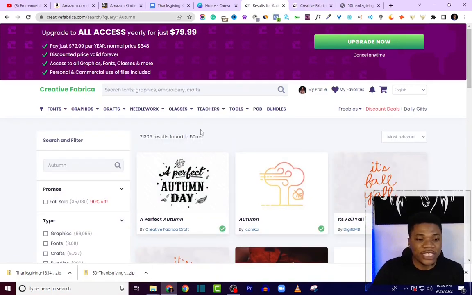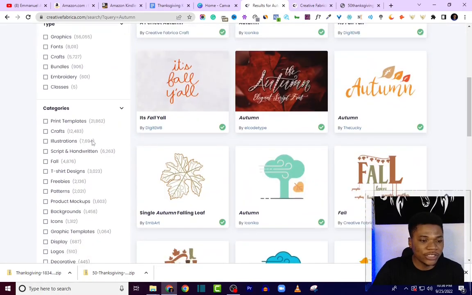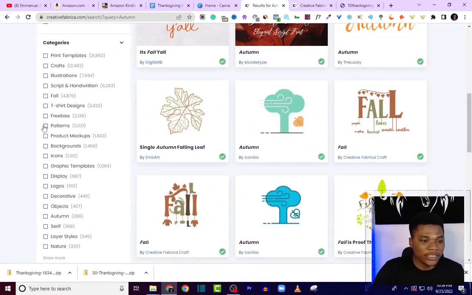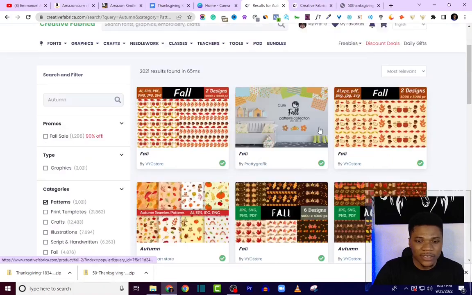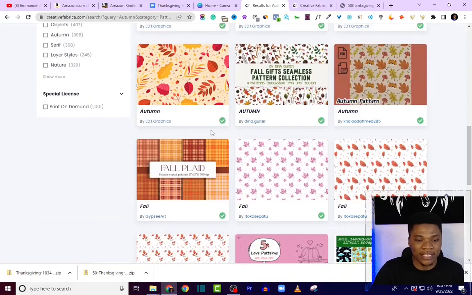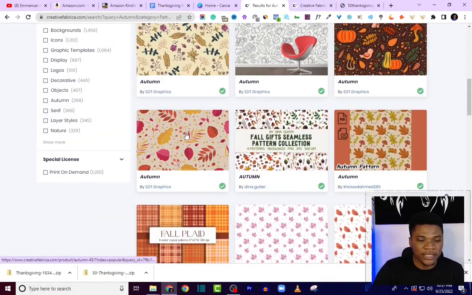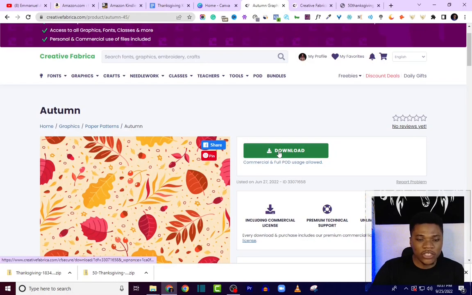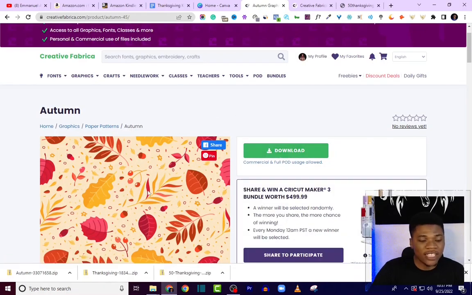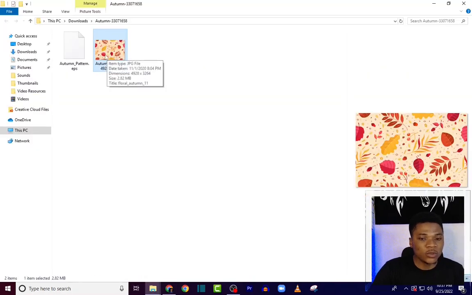Again, I'm going to filter these results by categories. So I'm going to look for patterns here. You can see we have patterns here. I'll select patterns, and there are a lot of autumn patterns that we can work with. So I'm going to pick this. I'll select this and then just click on download again. After downloading, I'll just go ahead and unzip this file. So this is the pattern we got.